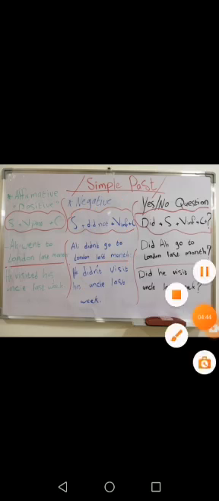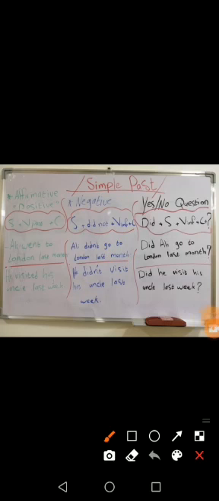So how to make it in the yes or no question form, right? So you have to use did in the beginning of the question. Did, subject, verb infinitive, complement, and a question mark. So look here. Did Ellie go to London last month? Here we have did Ellie go. Why do we use go? Because it is what? Because it is a yes or no question. And we have did. And with did, you don't need to change the verb. Use it in the infinitive form.